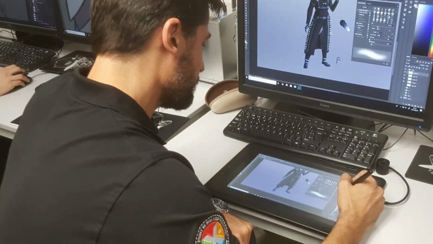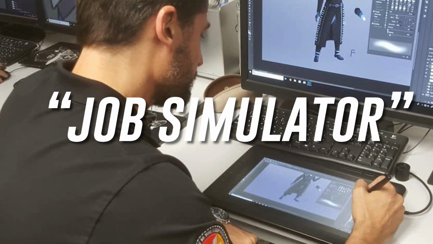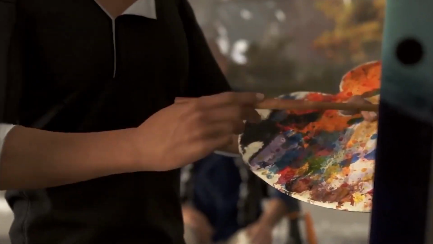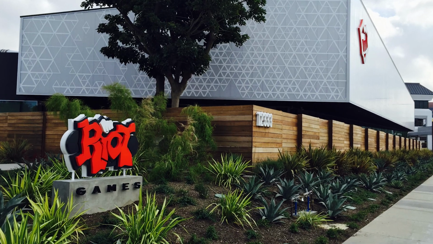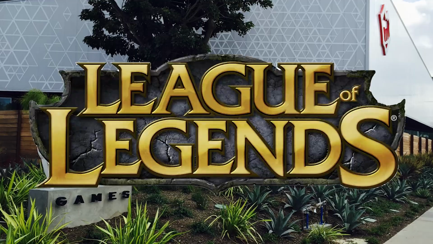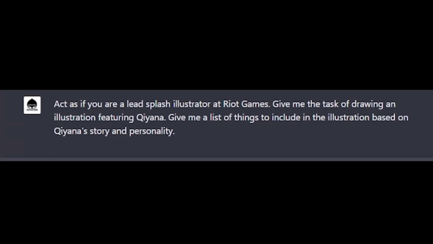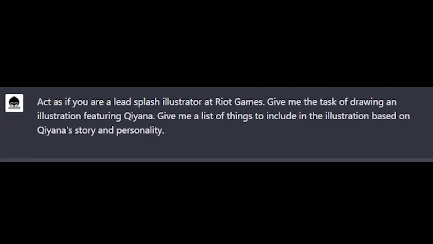You can also use ChatGPT as sort of like a job simulator. For example, you can ask it to give you the task of creating an illustration for a certain character. You can also ask it to give you some things that you should include in the illustration like a real supervisor would do on the job. So let's say I'm at Riot Games and I'm working on League of Legends, God forbid, and I tell ChatGPT to act as a lead splash illustrator that's giving me the job of illustrating Kiana.